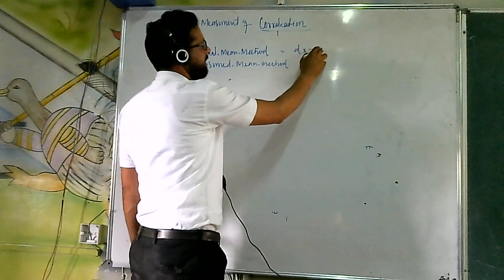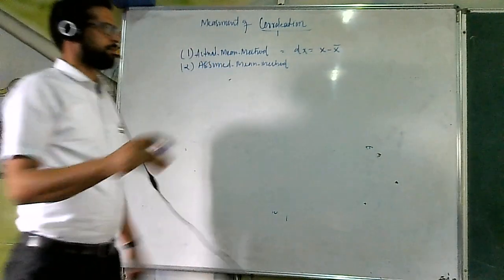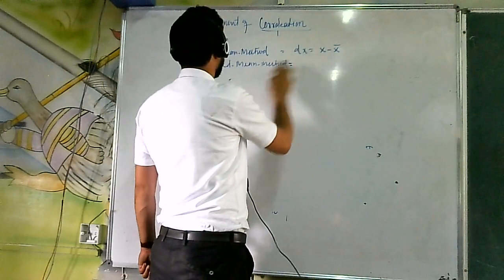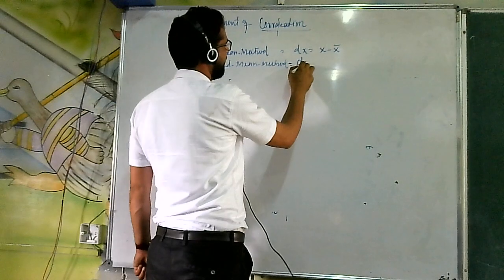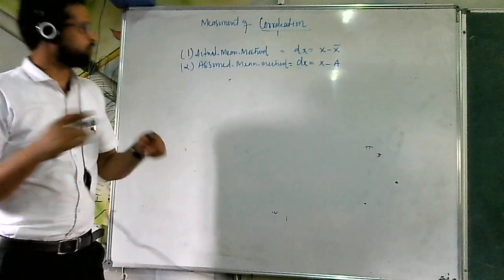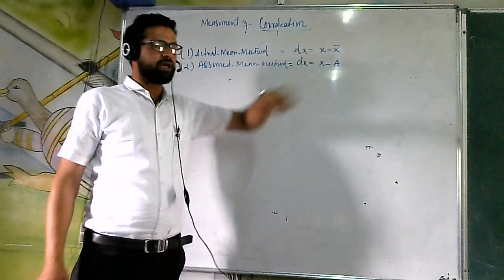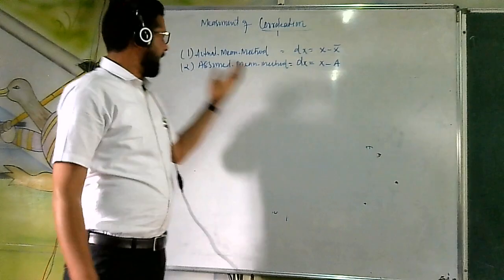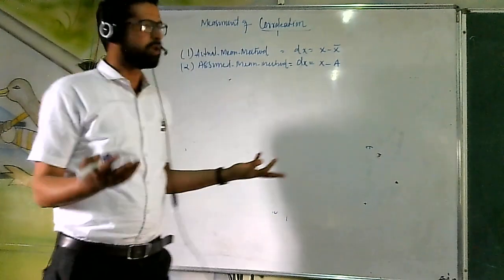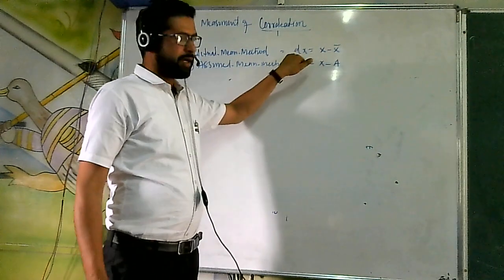Under the actual mean method, dx will always be equal to x minus x bar. And under the assumed mean method, dx will be equal to x minus A. Nothing more than that. Actual mean method means deviations are taken from the actual mean, and under the assumed mean method, deviations are taken from the assumed mean. That is the only difference. When dx is equal to x minus x bar, why do I write dx?